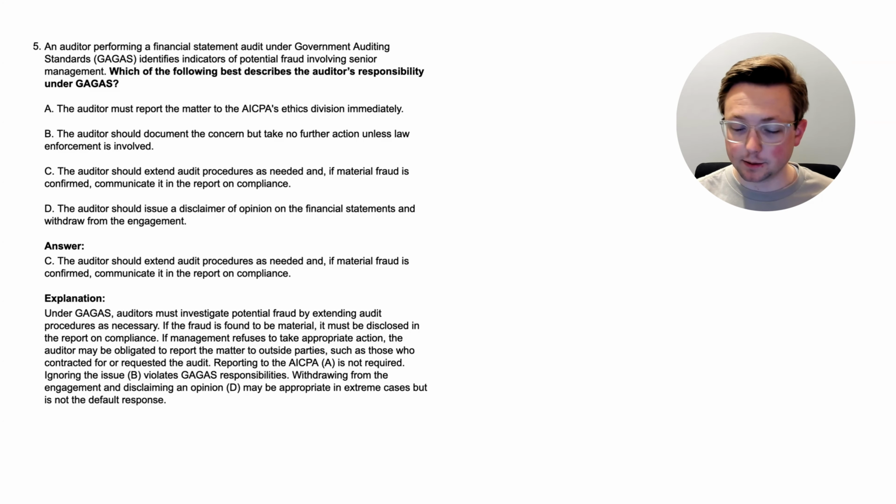Ignoring the issue, which was option B, violates GAGAS responsibilities. Of course, you can't just ignore it. And then withdrawing from the engagement and disclaiming an opinion, that was option D, may be appropriate in extreme cases, but is not the default response.